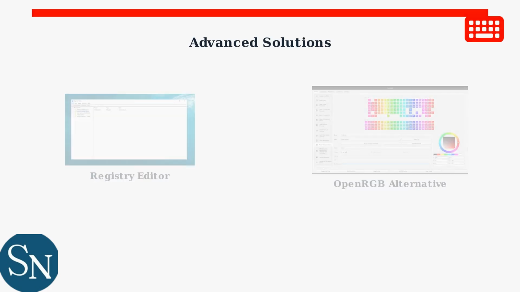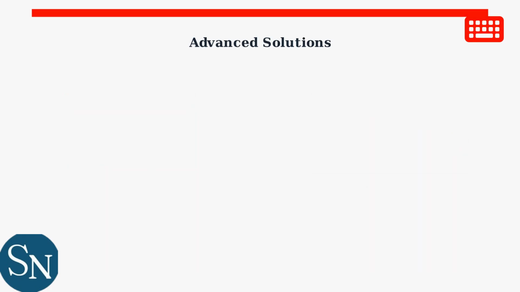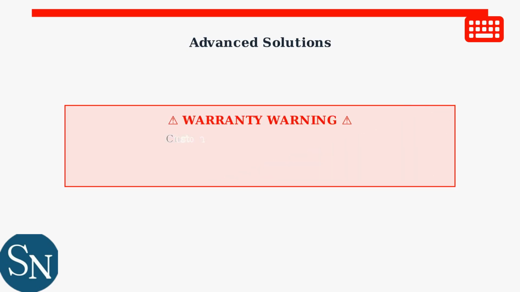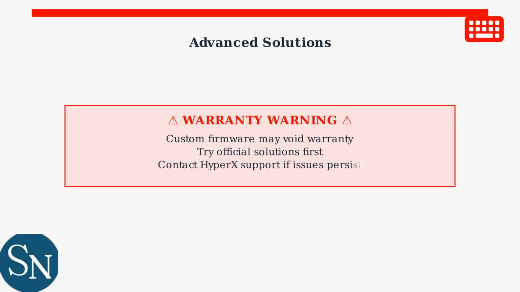Registry modifications can clear corrupted entries, but require caution. Alternative software like OpenRGB provides independent RGB control when Ngenuity fails. Important warning: custom firmware solutions and extensive registry modifications may void your warranty. Always try official solutions first, and consider contacting HyperX support if problems persist after following these steps.